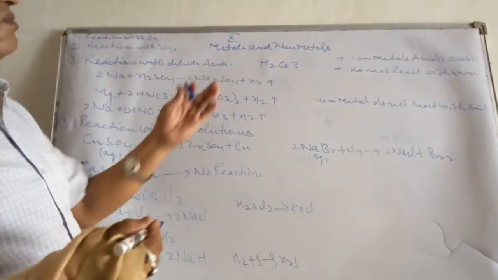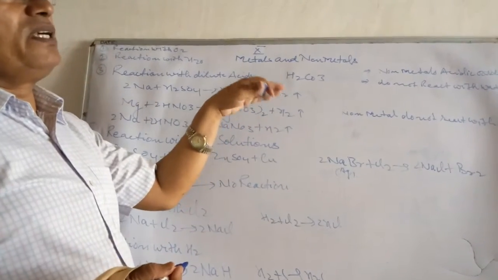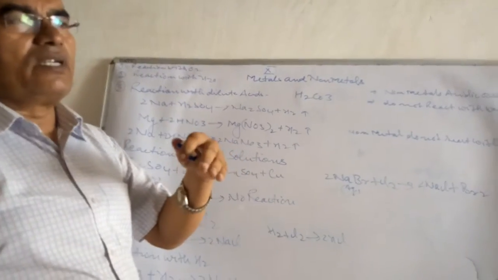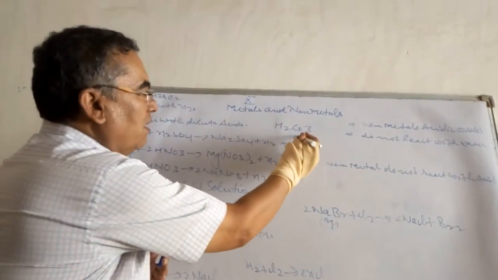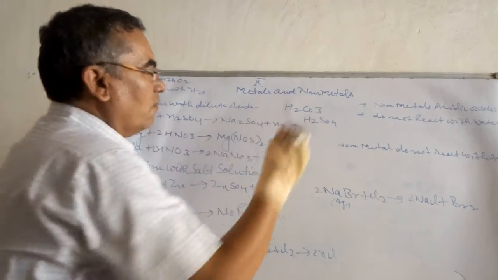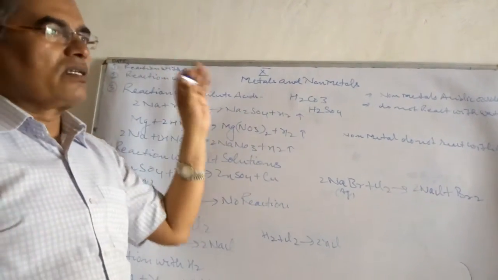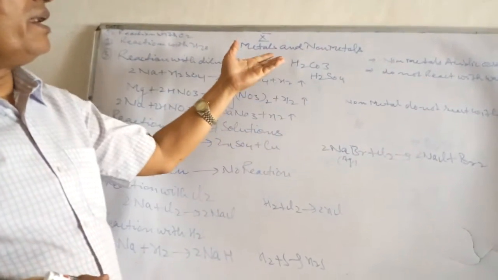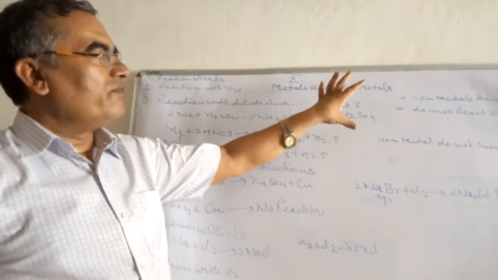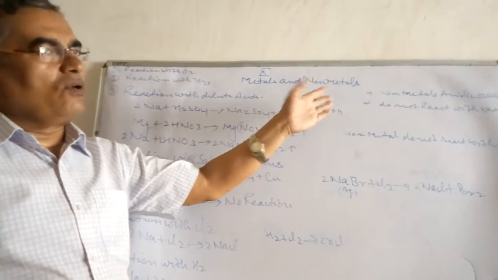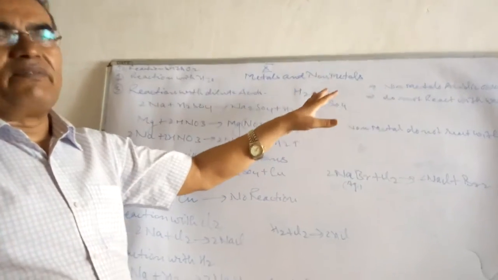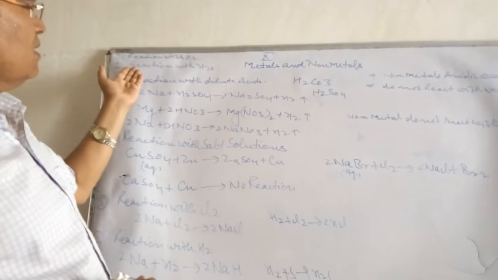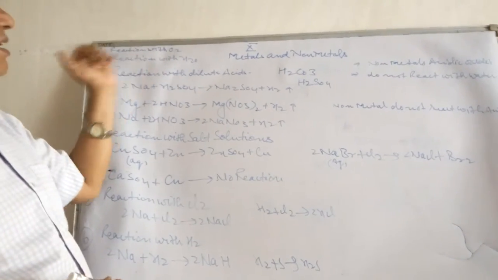And sulfur when treated with oxygen gives sulfur dioxide and trioxide, and that sulfur trioxide further reacts with water to give sulfuric acid, H2SO4. Means metal oxides treated with water always give bases, and non-metal oxides when treated with oxygen followed by water treatment provide acids. Now the second chemical property, reaction of metals with water.